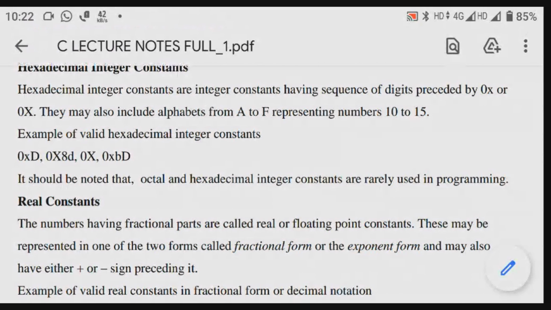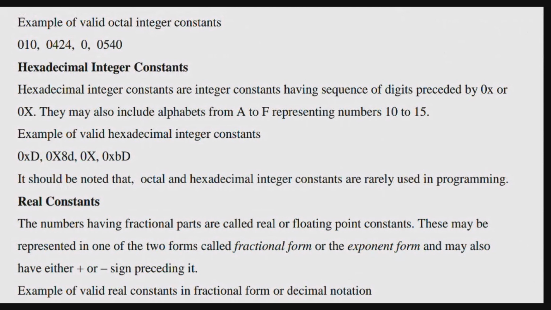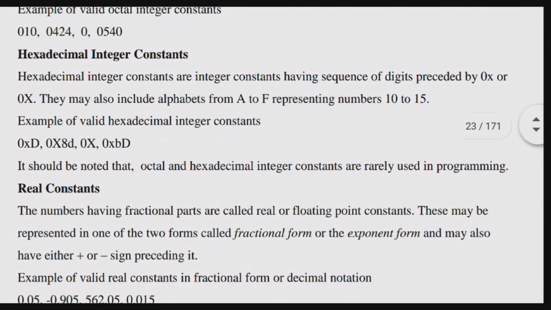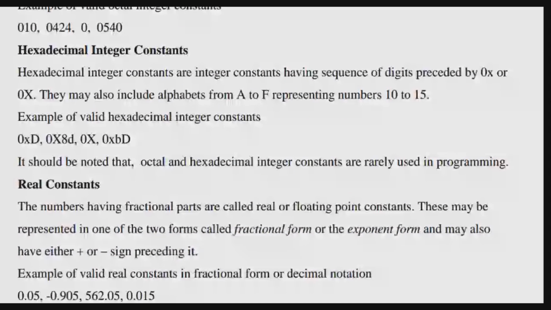That's why octal is rarely used. And hexadecimal, why should I write the 0 small x or 0 capital X? This is also not widely used. So mostly we go with only decimal integer constants, which is nothing but what we give nowadays: 1, 2, 3, 4, 5, 6. These are all decimal integer constants, the numbers we give while executing the program. The other two are rarely used.